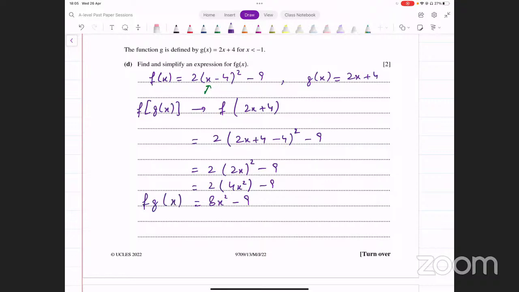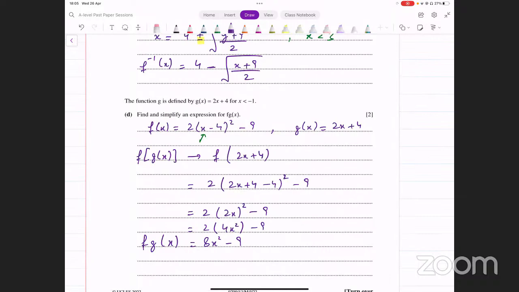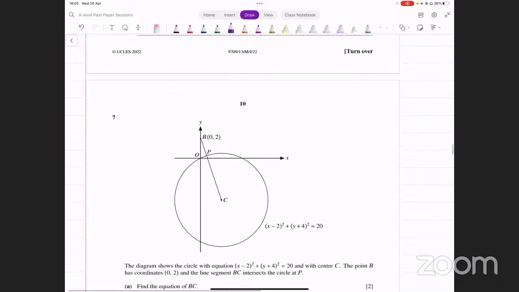ये expression हमें यहाँ पे figure out करना था. This is the composite function fg of x. All right, that was part D of this question. Let's move on to the next one.